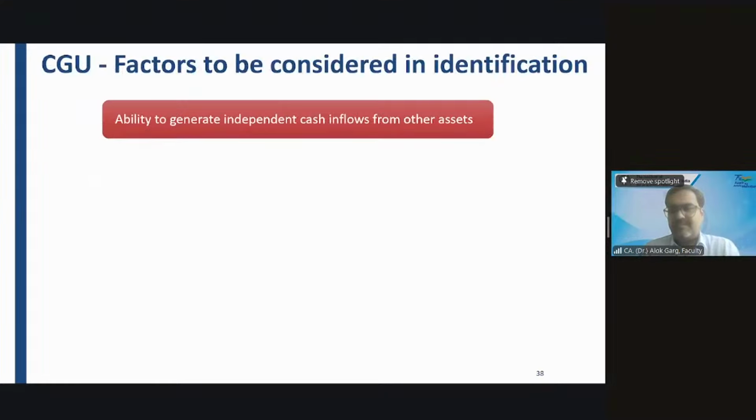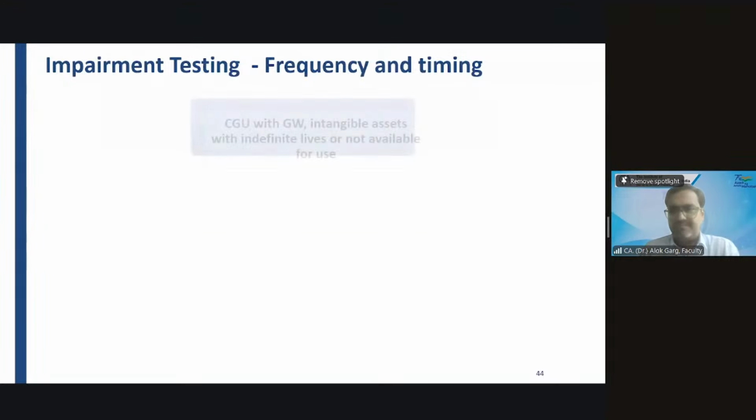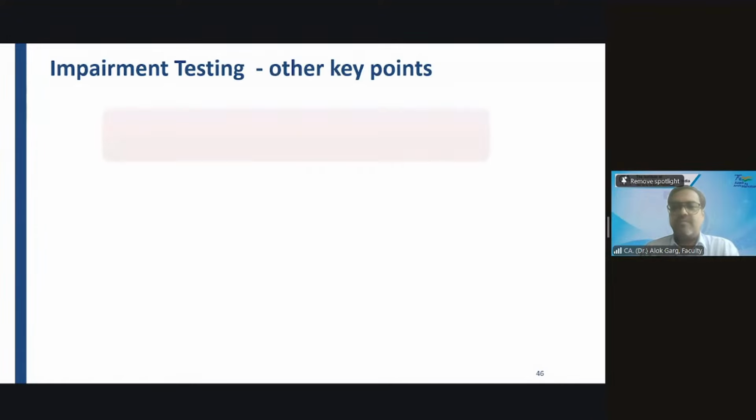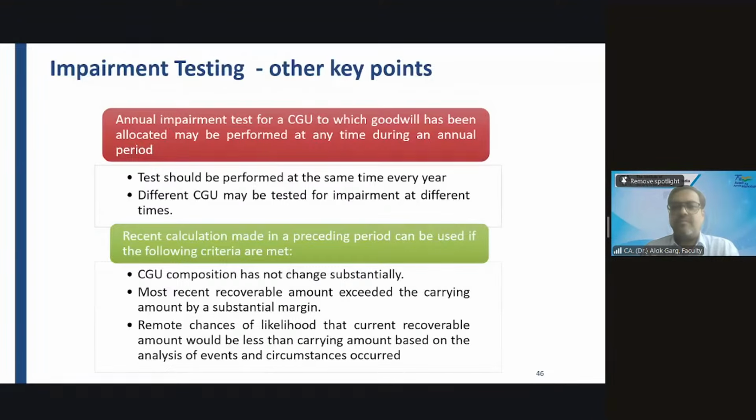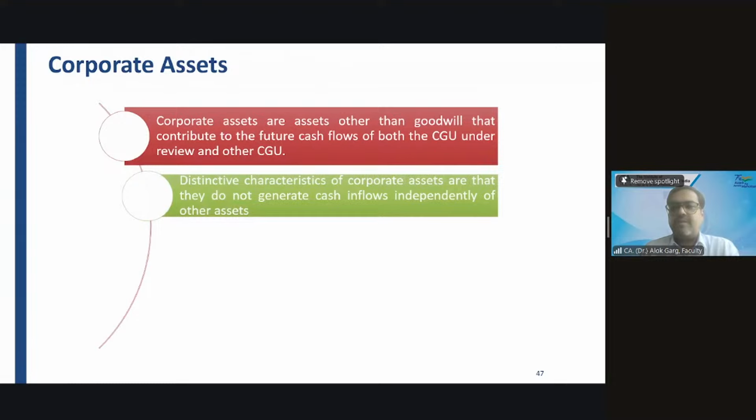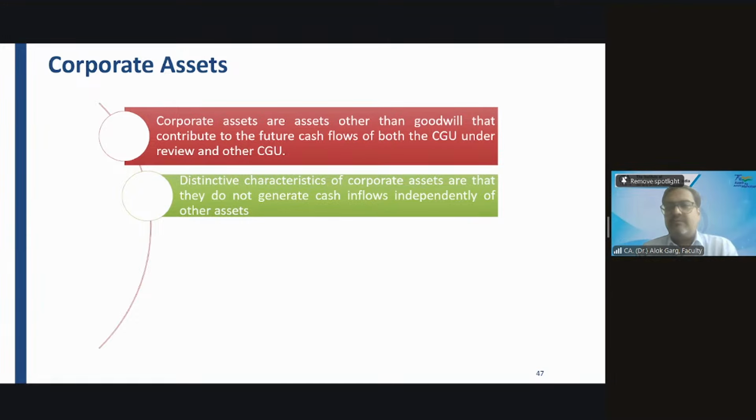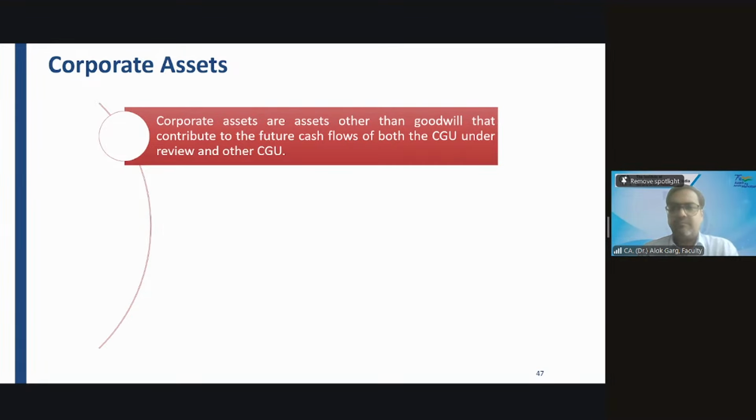Sir, corporate asset is the asset which is used for the administration purpose. For example, if we have a manufacturing building, definitely the future economic cash flow will generate out of that. The asset used for manufacturing and administration purpose is called corporate asset, which will not generate any cash flows on its own, but on a combined basis, it will generate.